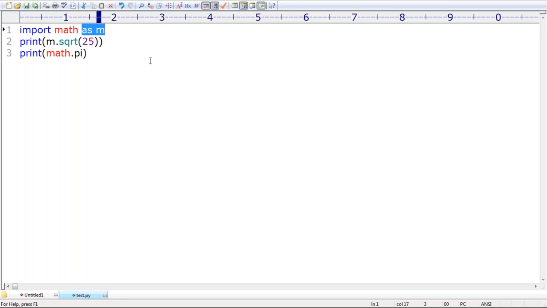Next, one more small thing. Even though you are creating an alias name, the problem is m dot sqrt, m dot pi, like this. I don't want to use this math or m. Is it possible to access sqrt directly? Is it possible to access pi directly?